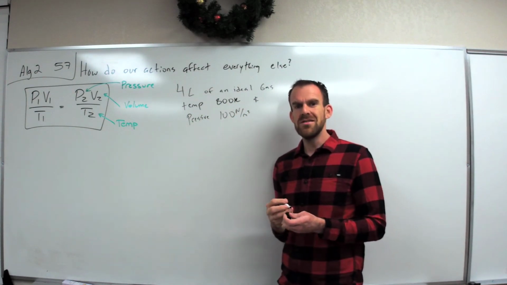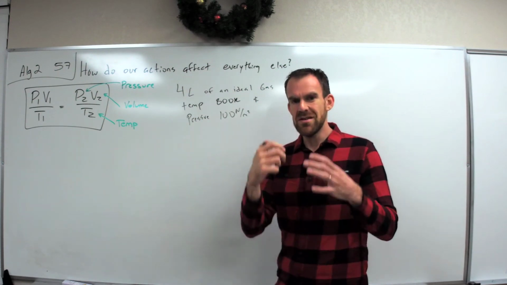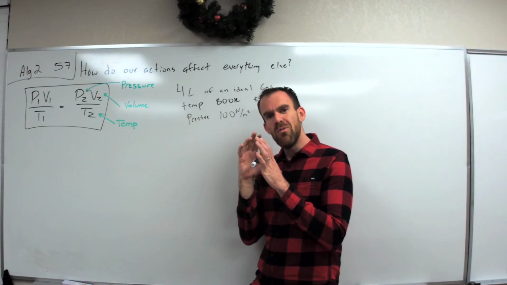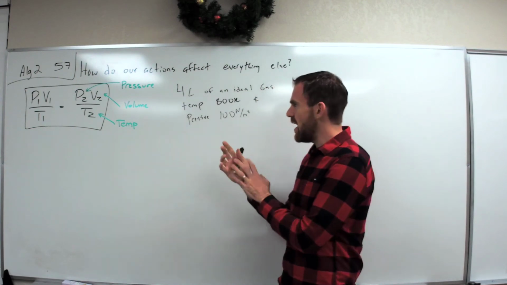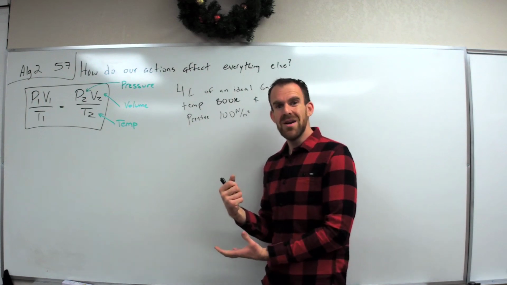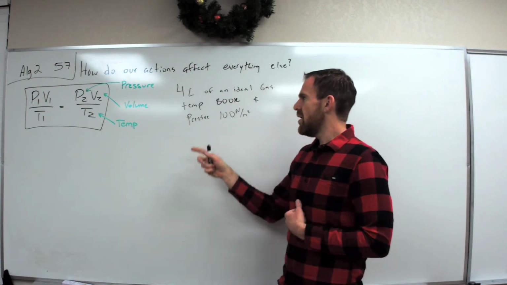Now, sometimes it'll tell you this is the volume, this is the pressure, this is the temperature. Other times you're going to have to figure that out. So what I want you to do is look at the units, okay? Liters, obviously you can buy a 2-liter soda, that's volume, okay?